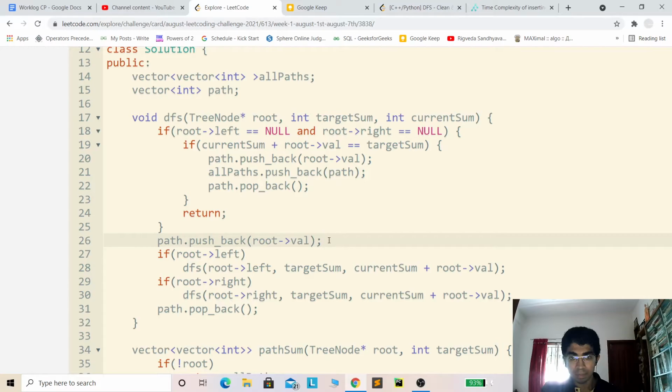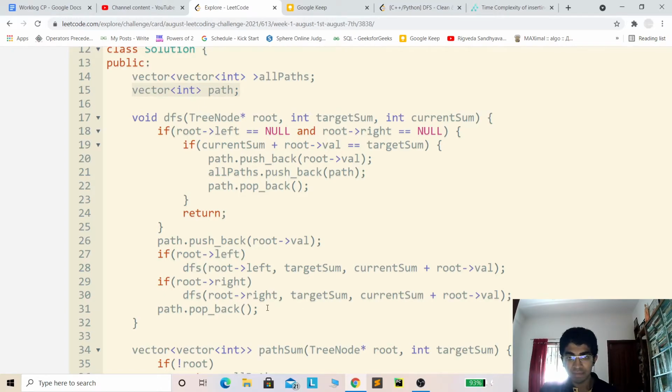So over here the path will store the current node's value, and then we'll go to the left and to the right, and after the current subtree is explored, then we'll pop it back. So we have to pop the current value of the current node, because since the path is global, we have to delete whatever is explored.